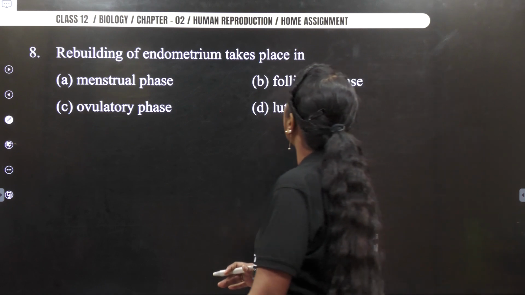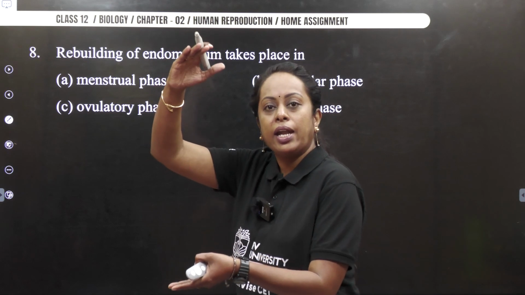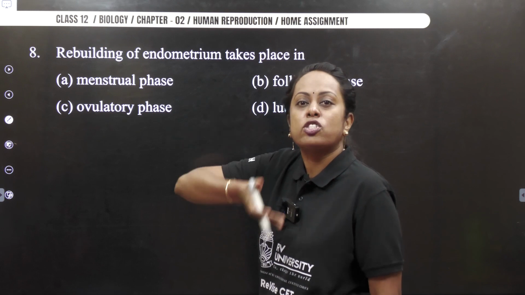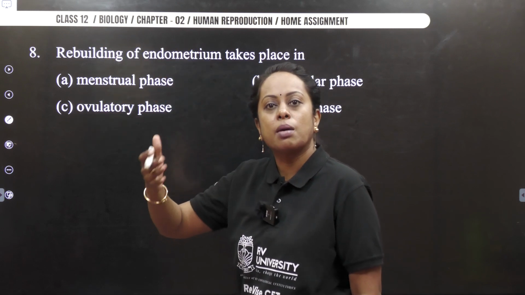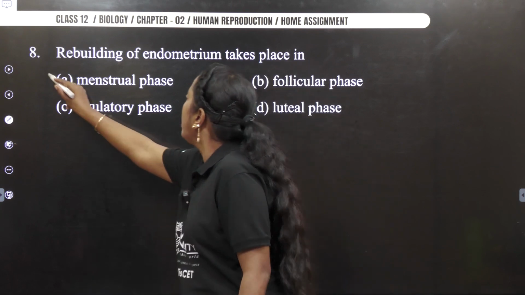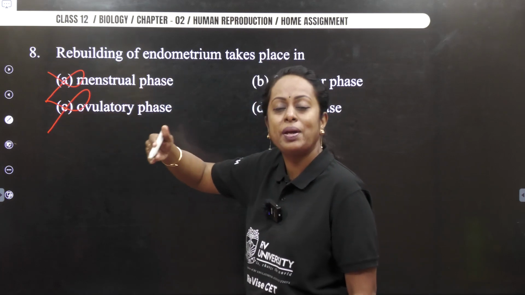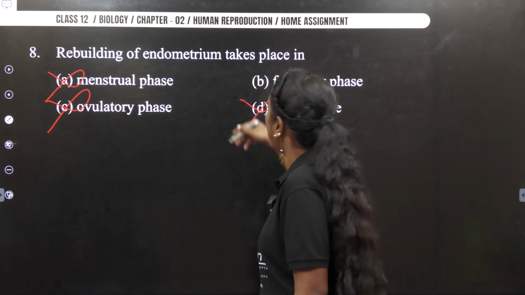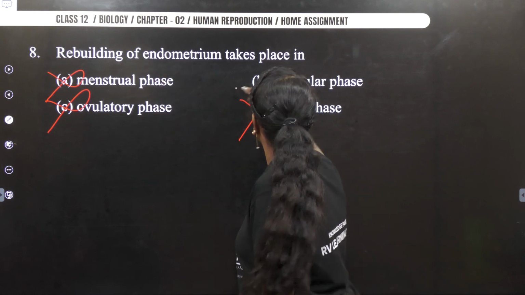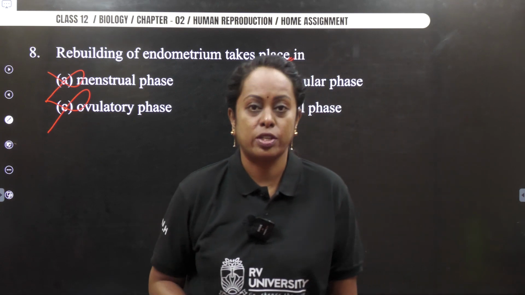Next, rebuilding of endometrium takes place. Okay, when the endometrium falls, when follicular stimulating hormone plays, estrogen is secreted. Estrogen brings about development of endometrium. So definitely it's going to be follicular phase. It's not menstrual phase. It's not ovulatory phase. Before the ovum is being released, there should be thickening up of endometrium wall, not starting of luteal phase, because in luteal phase, the wall becomes much more thicker. So thereby your answer is what? Follicular phase. Thereby answer becomes option B for this question.